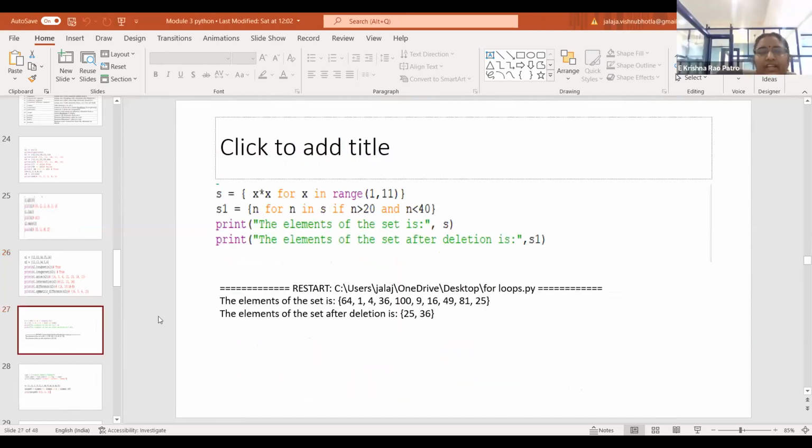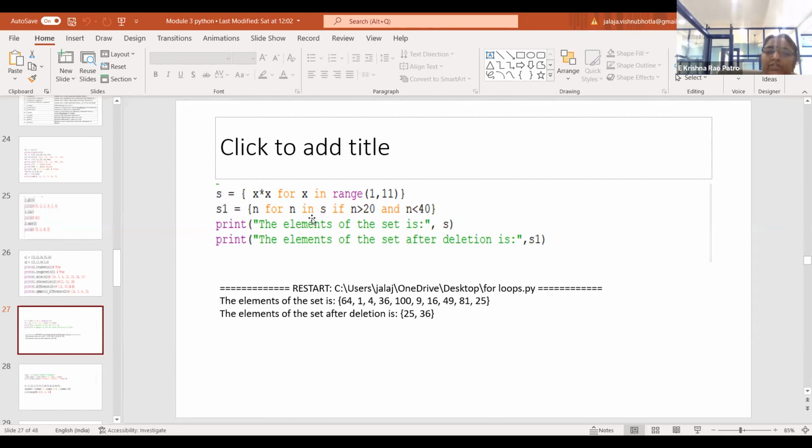See here, similar to a list, with a set you can also use looping. You can see here x into x is your expression. Please recollect the previous syntax: expression followed by a for loop followed by an if condition being true. Can you please recollect that comprehension definition? That definition is applicable even to sets. Whenever I say x into x for x in range of 1, 11, here I am using the range function. The index starts from 1 and ends at 11 minus 1, that is 10, with a step count of 1 by default.